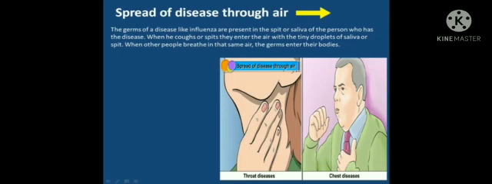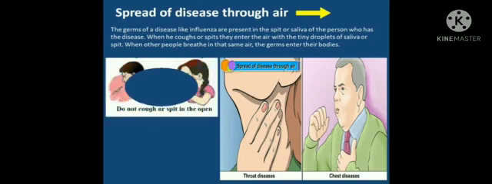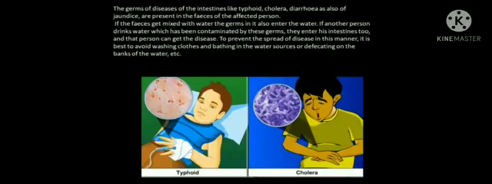The germs of a disease like influenza are present in the spit or saliva of the person who has the disease. When he coughs or spits, they enter the air with tiny droplets of saliva. When other people breathe in that same air, the germs enter their bodies. So that is the reason we are not supposed to cough or spit in the open. We should always cover our mouth or use a handkerchief.